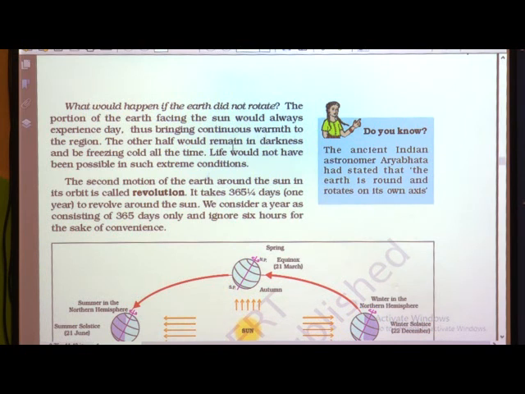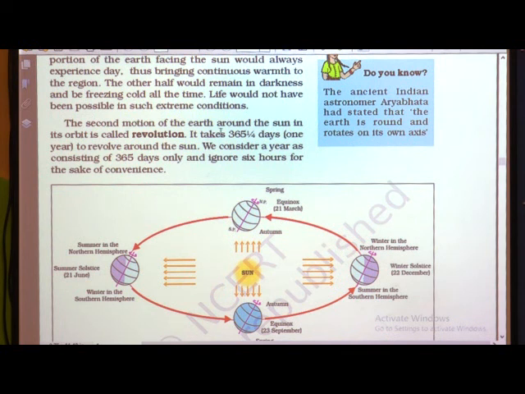If the earth does not rotate, then what will happen? Then we will not have days and nights. The areas which have light will have day throughout, and the areas which are in dark will have night throughout. An ancient Indian astronomer Aryabhatta had stated that the earth is round and rotates on its own axis.